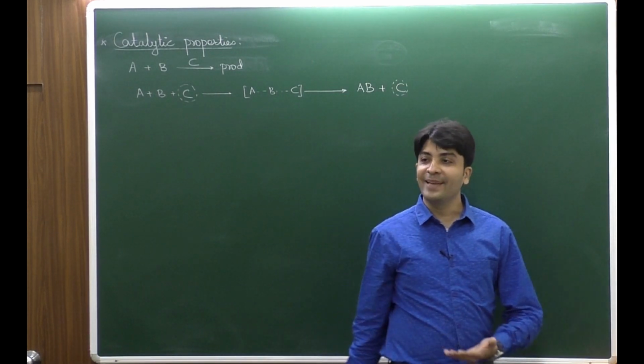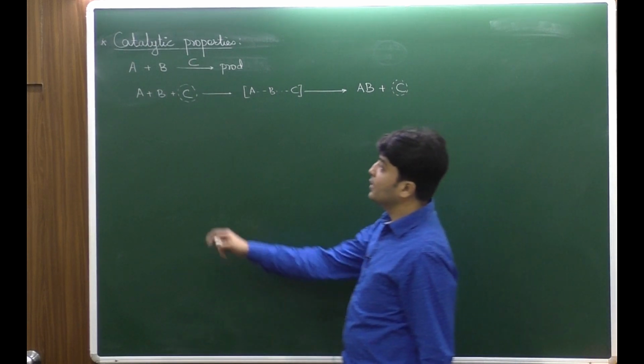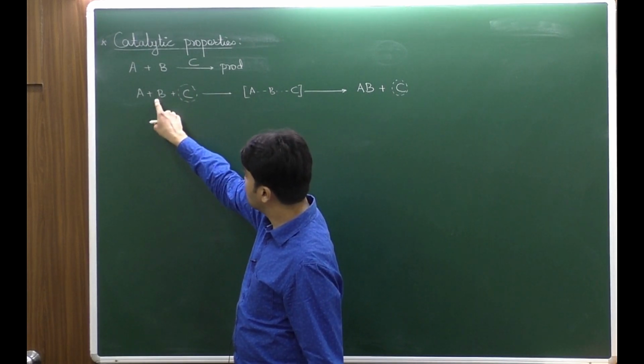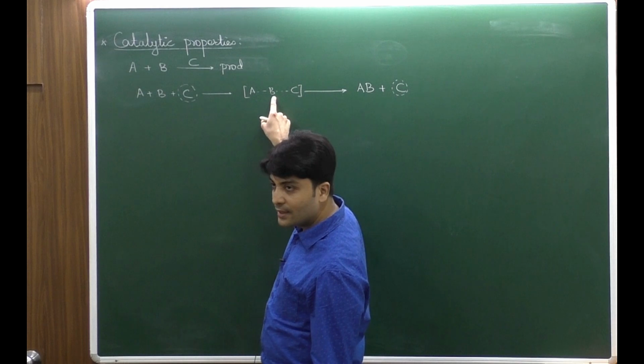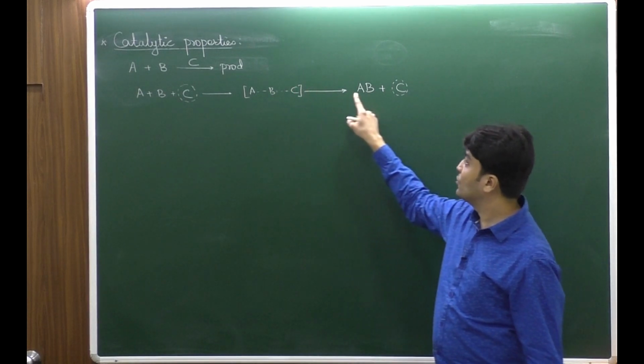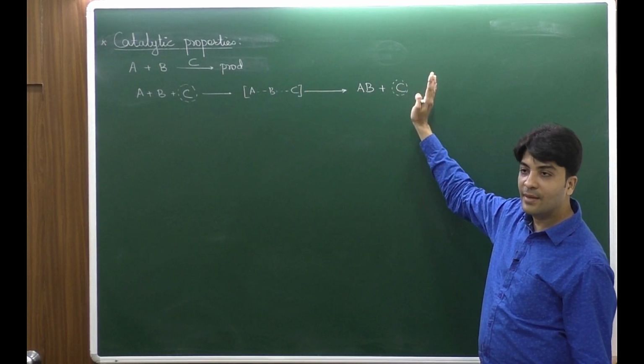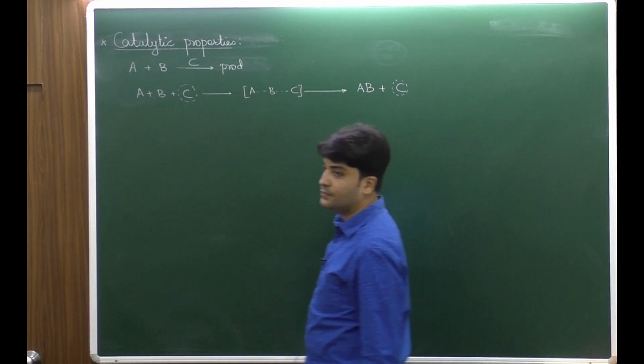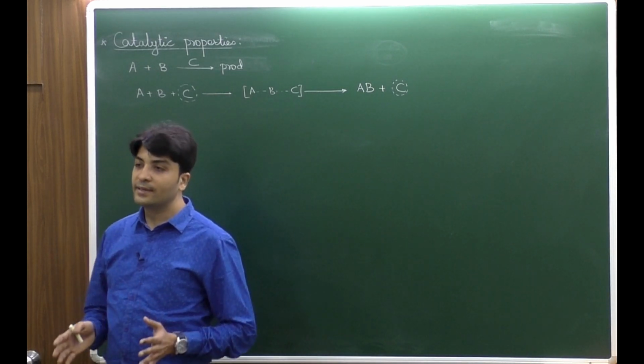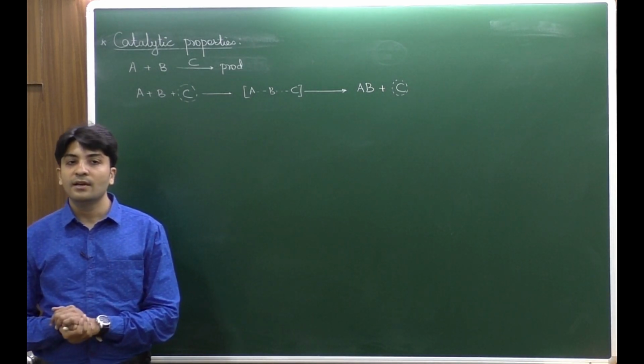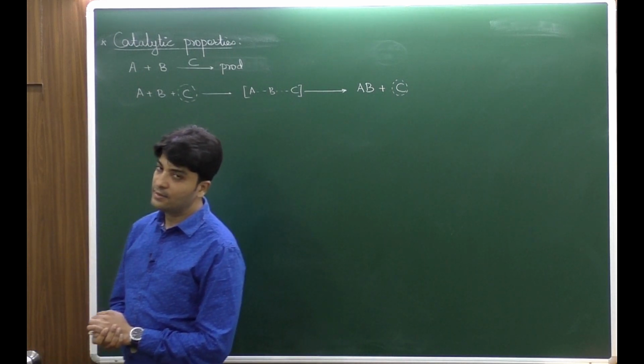This is also how the enzymes work. So enzyme binds with the substrate to form the ES complex. That ES complex would break down to give you the product along with the enzyme getting regenerated. And the basis of all catalytic properties is to decrease the activation energy.